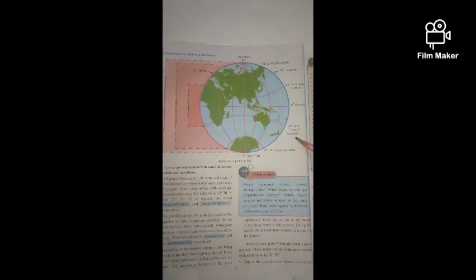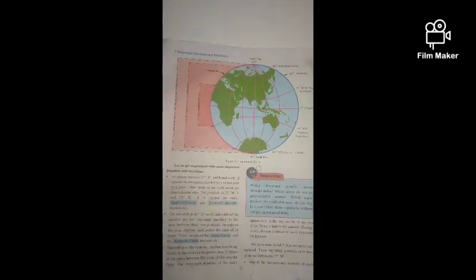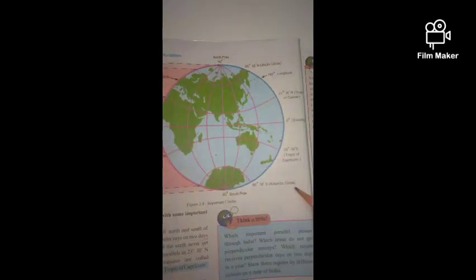Then again in the northern hemisphere at 66 degrees 30 minutes north, the Arctic Circle. Opposite to the Arctic Circle in the southern hemisphere at 66 degrees 30 minutes south, there is the Antarctic Circle.